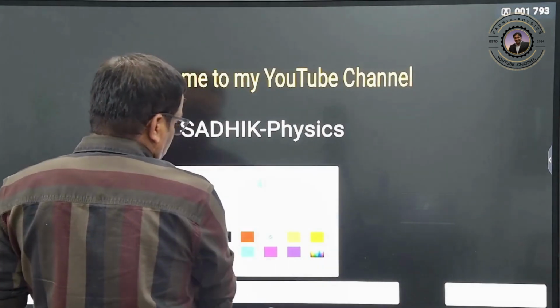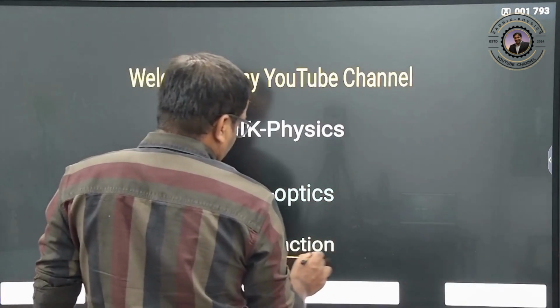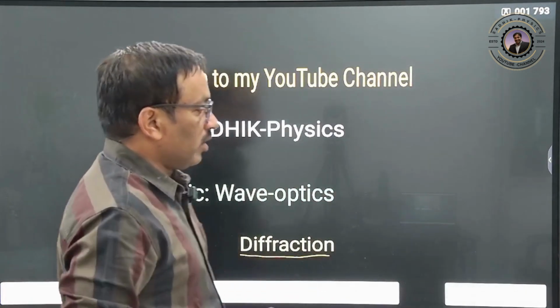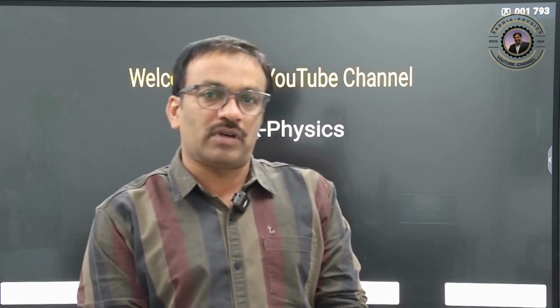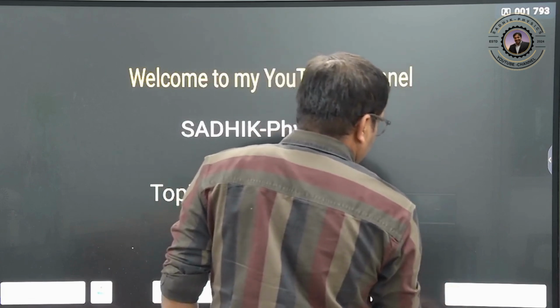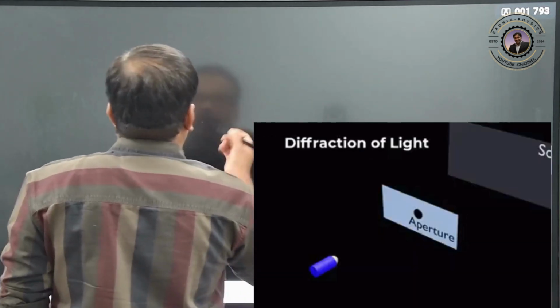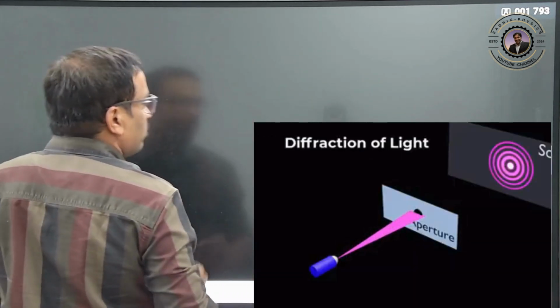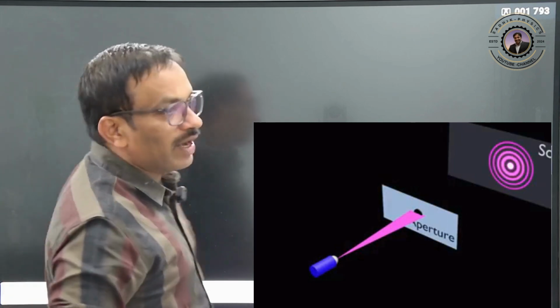going to discuss one important concept, that is diffraction. Interference and diffraction can be observed for wave nature only. So it can be observed for sound waves and for light waves. Clear? So diffraction means what actually? Diffraction is nothing but the bending of a light ray.